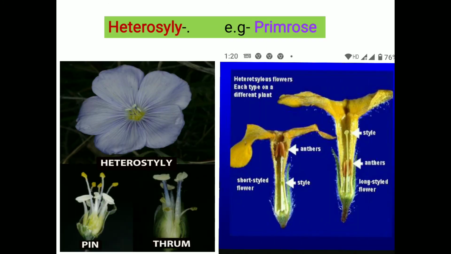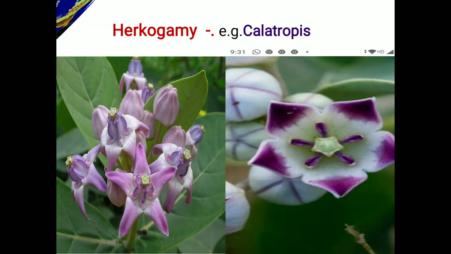Next, heterostyly. In heterostyly, what's happening? Example is primula. In this case, the stigma and anthers are placed at two different levels. It is called heterostyly. Example is primrose. Next is hercogamy.